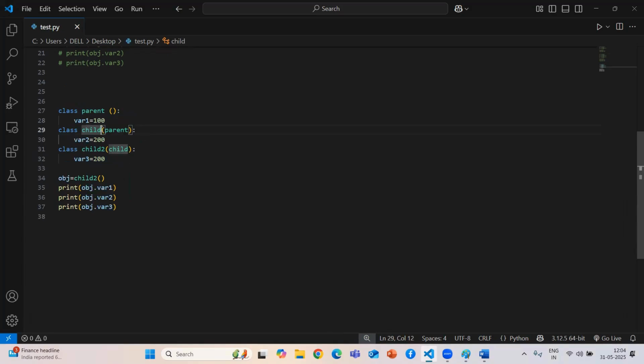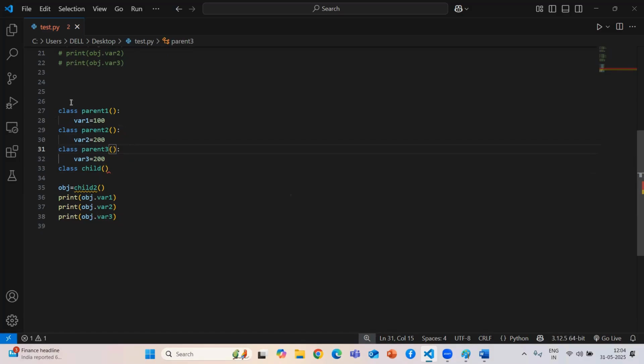Okay, so I need to change this to parent 2. I need to give this parent 1. And here I need to give this parent 3. Now I need to create one more class called child class. Okay, so child. As of now, we don't have any connection between each and every parent, but we need to